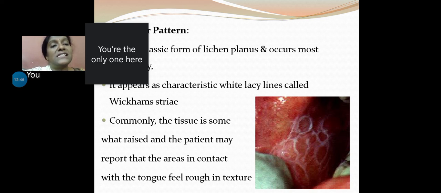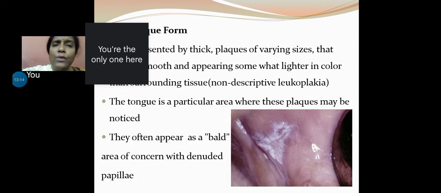It appears as characteristic lacy white lines, just like I described, which is known as Wickham striae, named after Louis Frederick Wickham. Commonly the tissue is somewhat raised, and the patient may report that areas in contact with the tongue feel like the tongue is coming across a rough area inside the oral cavity. So leading questions probably will help you to come to that.